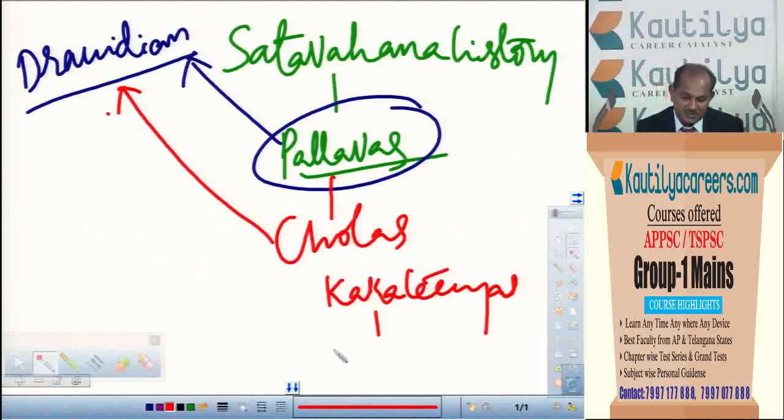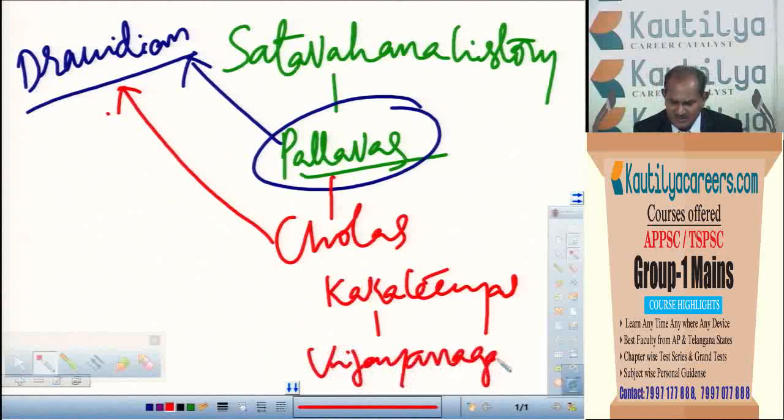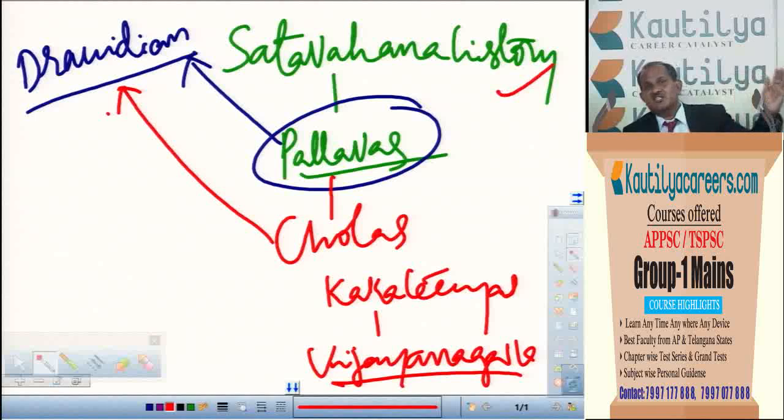Then after Kakatiyas, we have to study about Vijayanagara. This Vijayanagara period also, both politically as well as culturally, is very important for us. As Satavahanas are very important, Kakatiyas, and after that Vijayanagara is also very, very important. Of course, Vijayanagara Empire can be seen there in Tamil Nadu, Karnataka and Andhra Pradesh. But we consider them as the Telugu rulers, especially in the time of Tuluva dynasty and Krishnadevaraya and all. As you know, a popular slogan he gave, Desha Bhasalandu Telugu Lessa. Of course, whoever said it first and all, it doesn't matter for us. But Krishnadevaraya also used that Desha Bhasalandu Telugu Lessa.